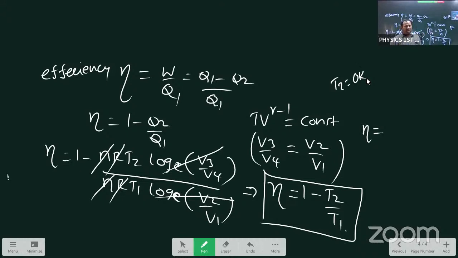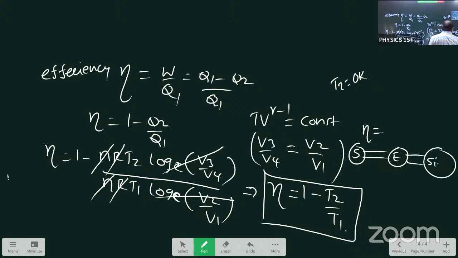Construction of a Carnot engine is possible under three situations. One is an ideal gas, which is practically not possible. Second, in 1 minus T2 by T1, T2 equals 0 Kelvin. What does T2 equal to 0 Kelvin mean? This is the source, this is the engine, this is the sink. The sink temperature would be 0 Kelvin, that is minus 273.16 degrees. Practically, at 0 Kelvin nothing exists.